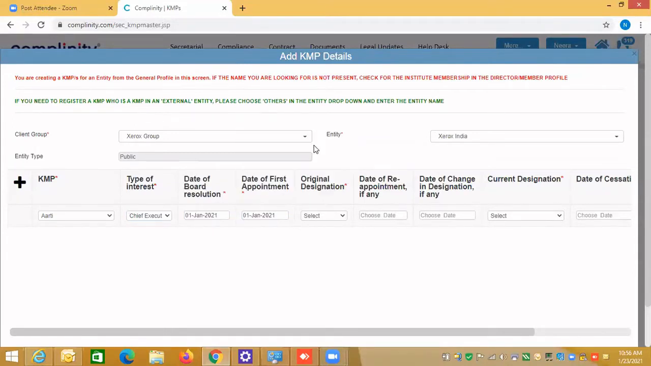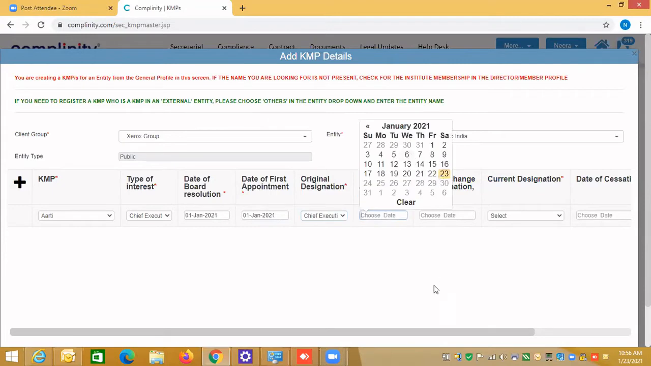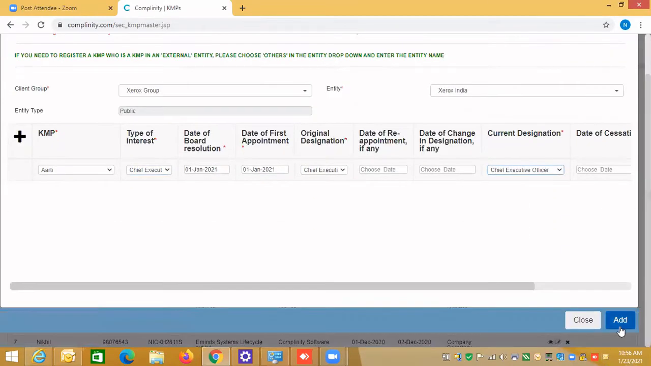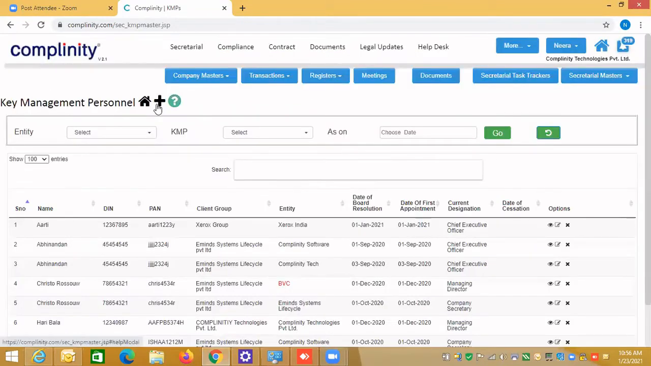This is just for example and doing the hands-on practice with you, so that you know that there's no reappointment. So we have created one KMP. Let's see the KMP. I just want to see in the Xerox India.